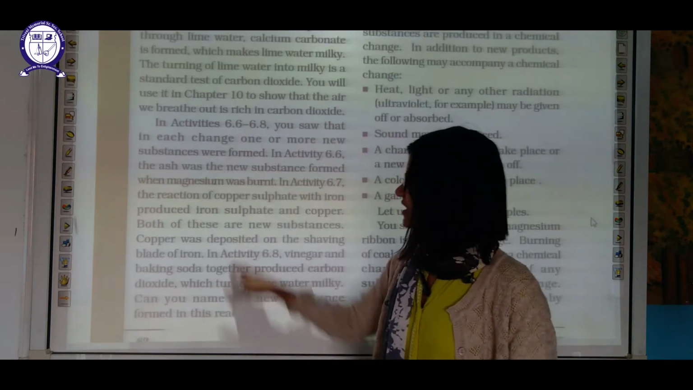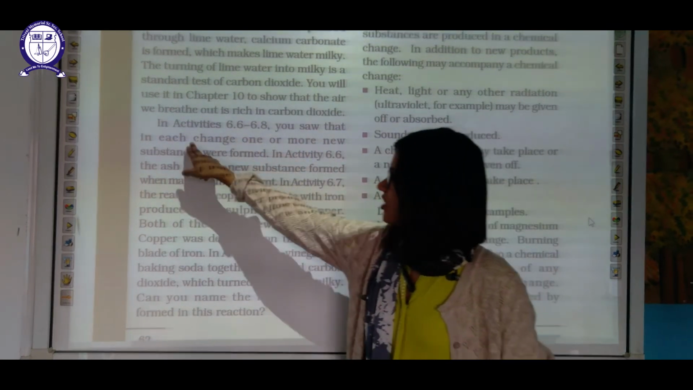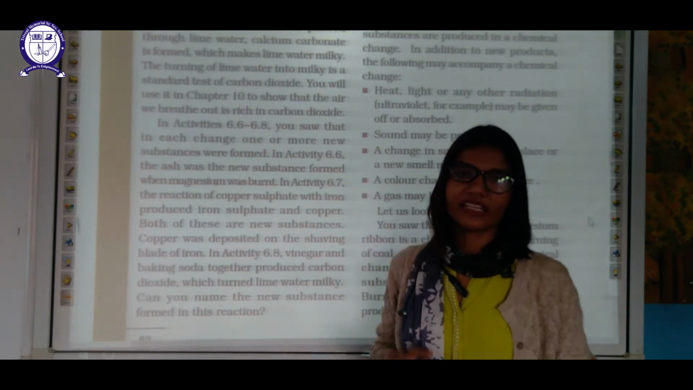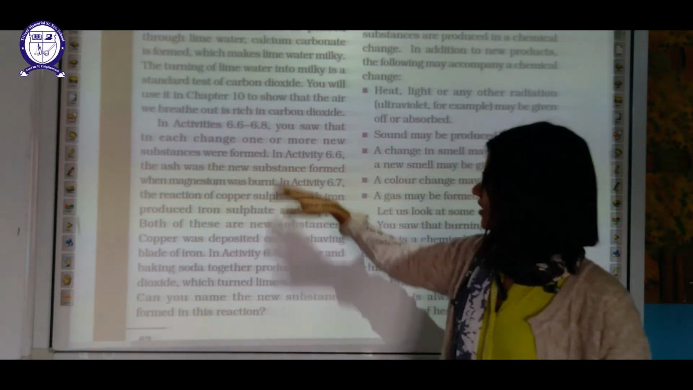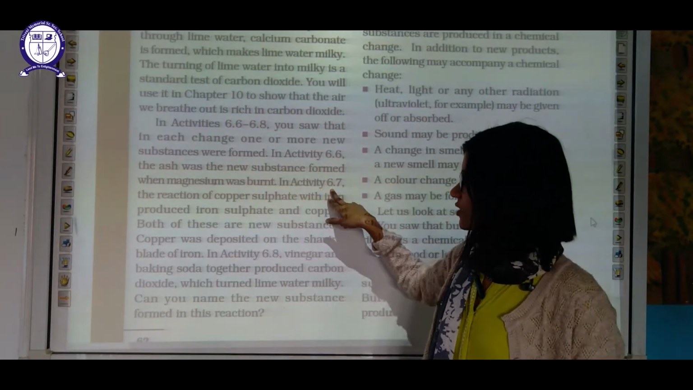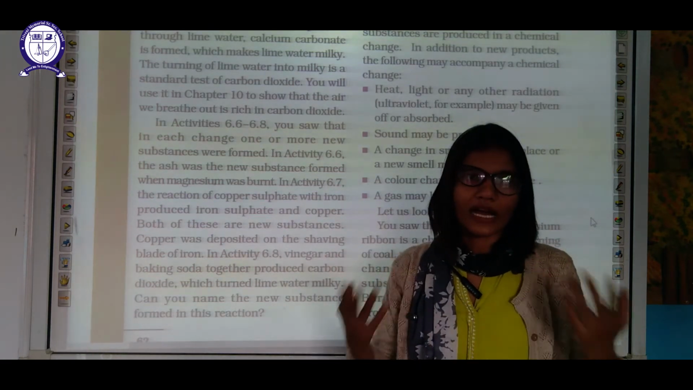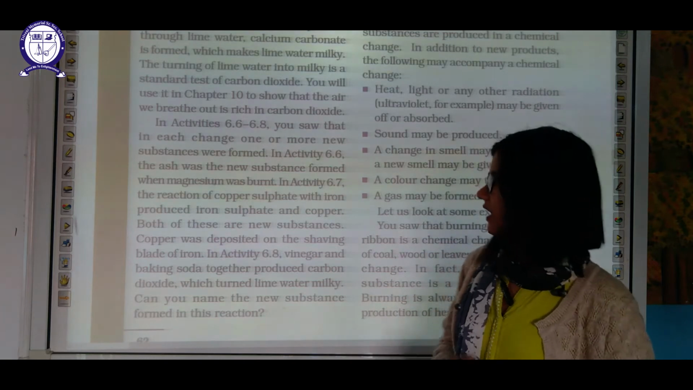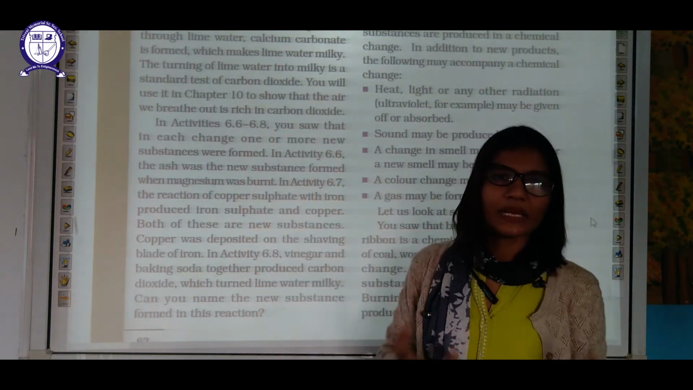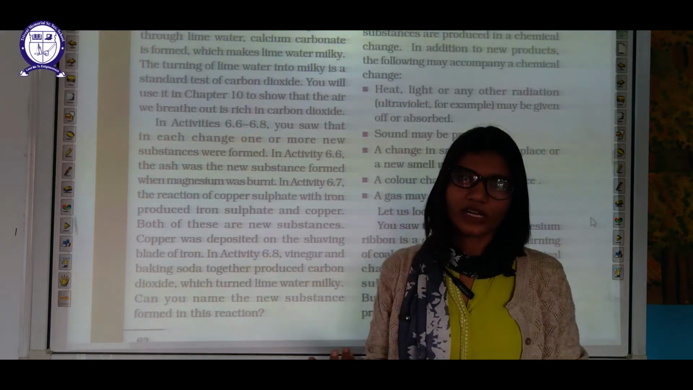Activities 6.6 to 6.8 show that in each change one or more new substances are forming. That's why all of these activities are examples of chemical change. In activity 6.6, ash was the new substance. In 6.7, copper sulfate turned into iron sulfate, and iron sulfate again is a new substance. And in the third activity we get milky lime water, again a new substance. All these new substances demonstrate chemical change.